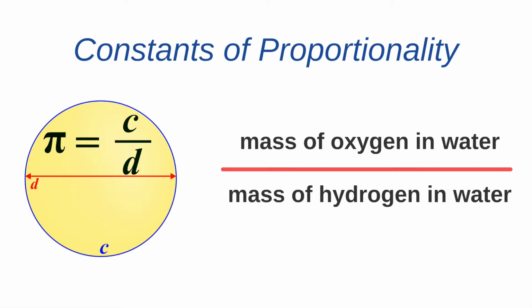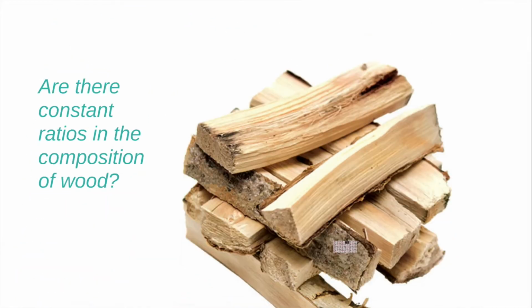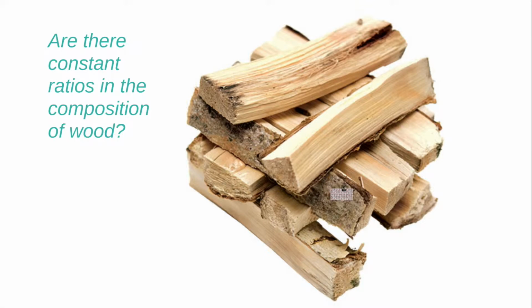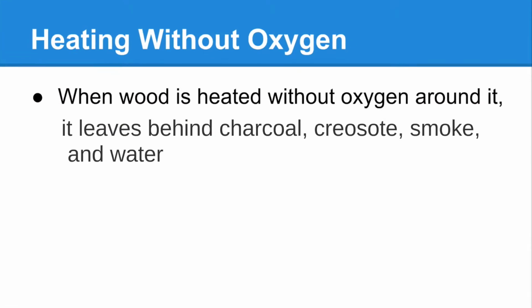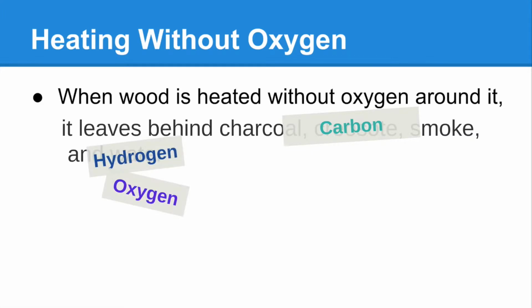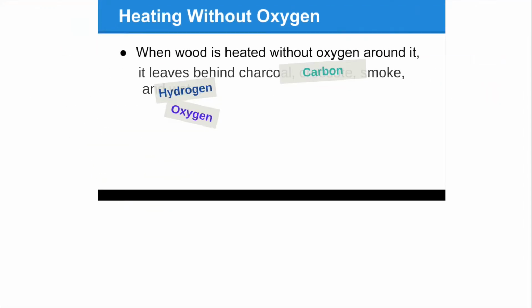Let's see what other constants of proportionality we can find. For example, are there any constant ratios in the composition of wood? Let's think about what we know about the composition of wood. We know that when wood is heated without oxygen around it, it leaves behind charcoal, creosote, smoke, and water. And we also know that these four things are made of three elements. Charcoal, creosote, and smoke are largely carbon, and water is hydrogen and oxygen. So the question is, do these elements form in wood at certain ratios? Let's see what happens when we measure it out.